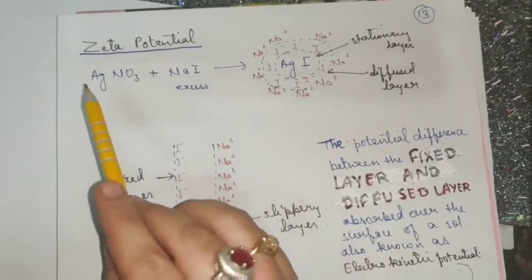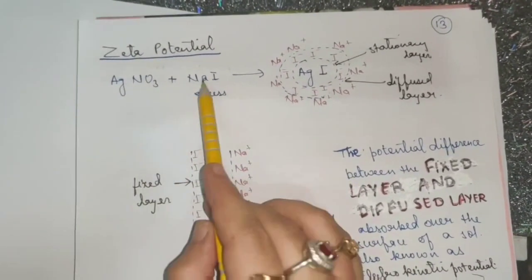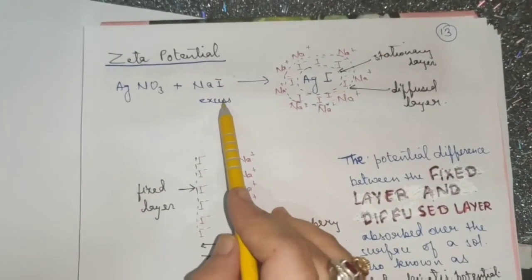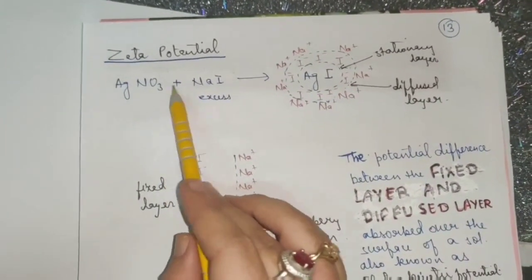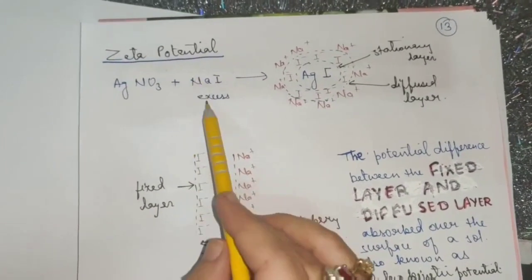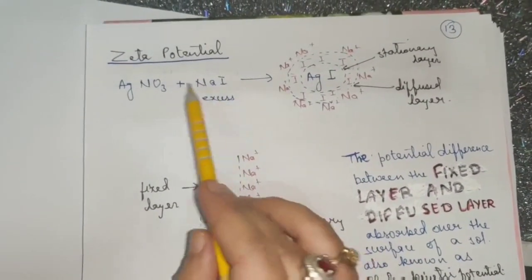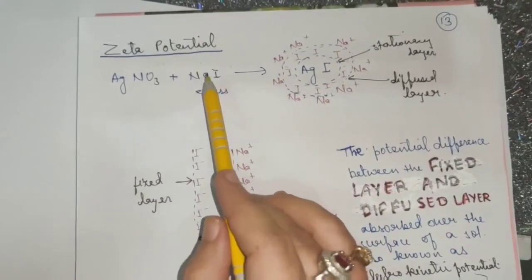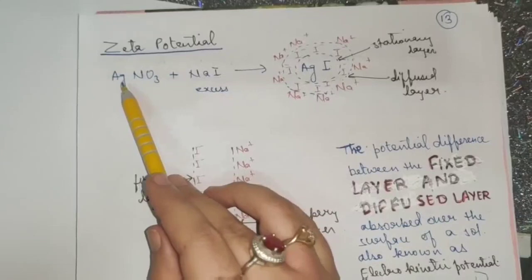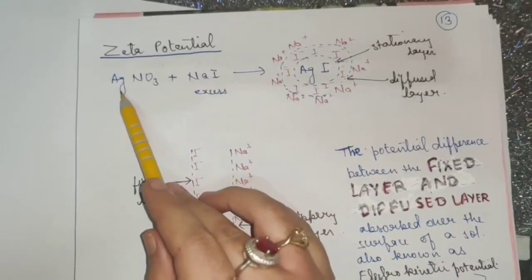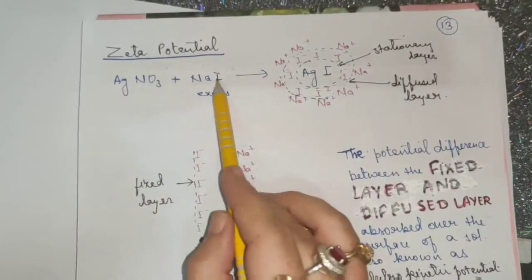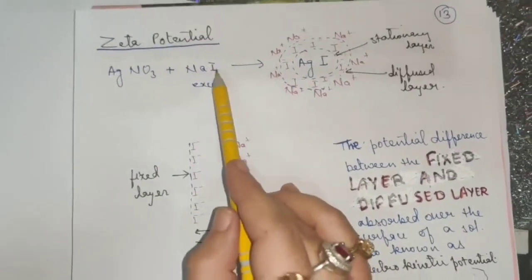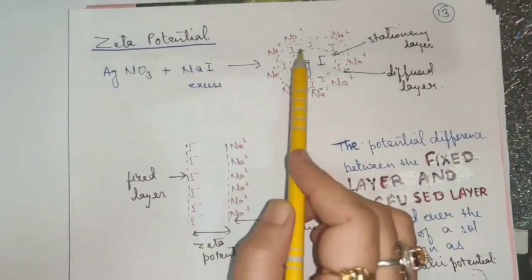So suppose I have taken an example of AgNO3 and NaI in excess. Now when AgNO3 will react with NaI, NaI is one of the two compounds that you are taking, and it should be in excess. So what will be the product? The precipitate that will be produced, one will be NaNO3, that is a soluble salt, and another is AgI, which is an insoluble compound which will form precipitate like here.